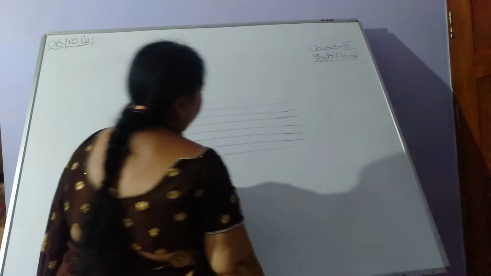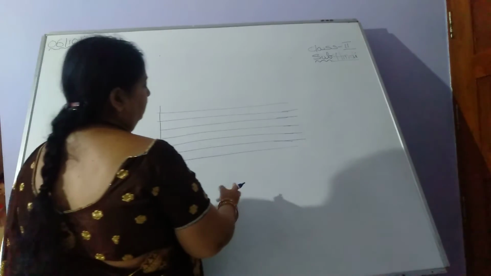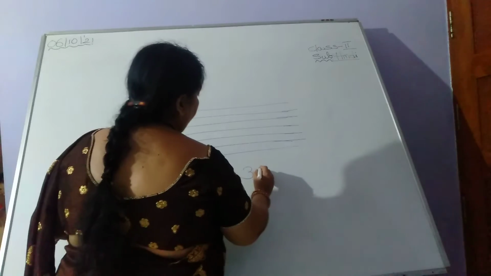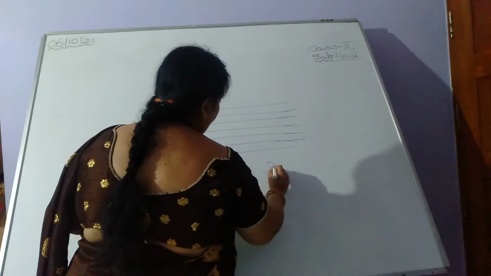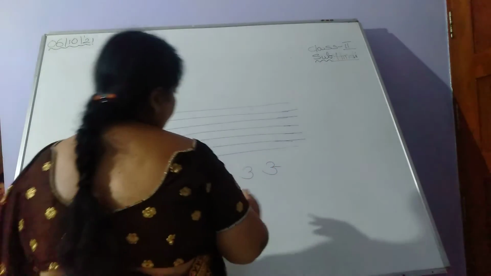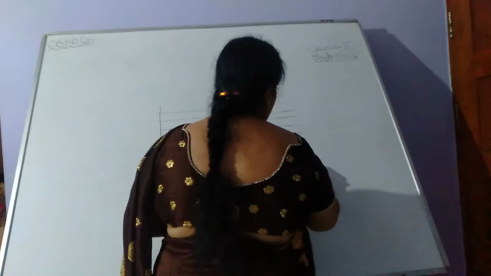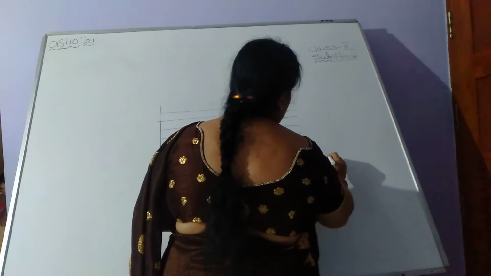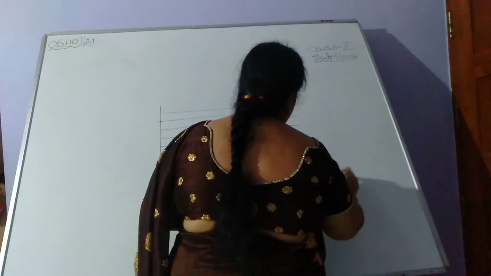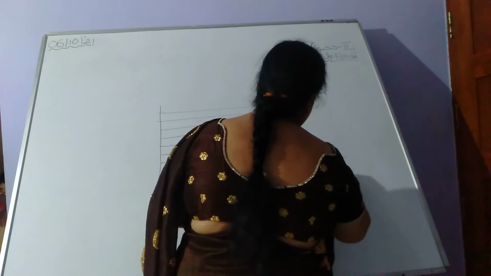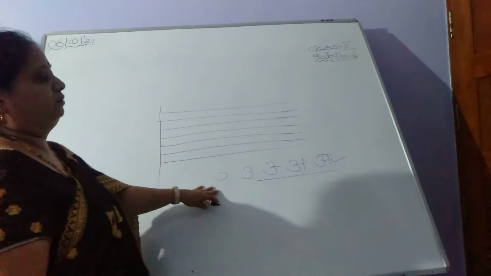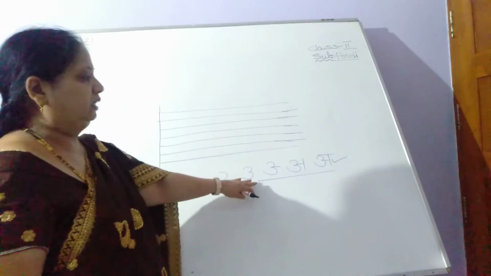Actually, for first class children we used to teach the letter strokes this way: first stroke, second stroke, third stroke, middle line. Then we would show the middle line, then the straight line, then complete the letter. In this way we used to teach in class 1. Every letter, the teacher would show the strokes and letters.